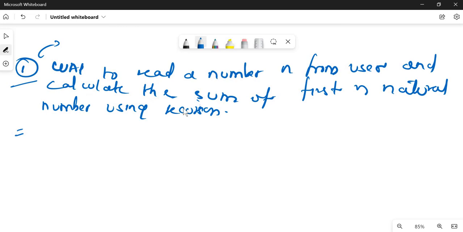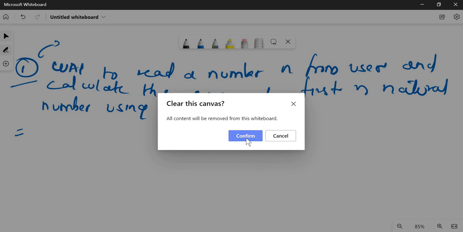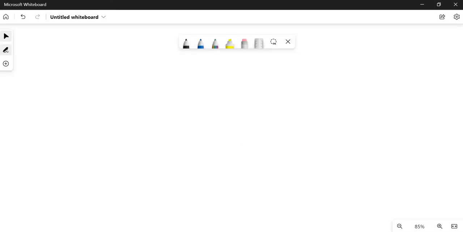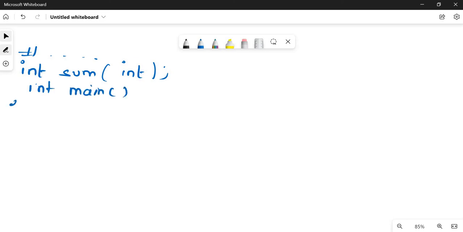So let me write the code for you. Let me erase this question so that I'll get space. Sum of n natural numbers. For this, we include our header, and then we are going to declare a function: int sum, let me declare my function name as sum, with an argument which is again of integer type. Now the main function. Let me declare a variable n for number and sum for sum.